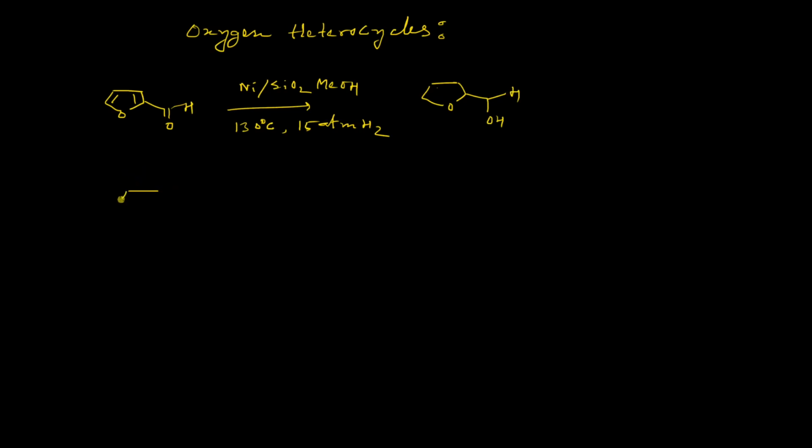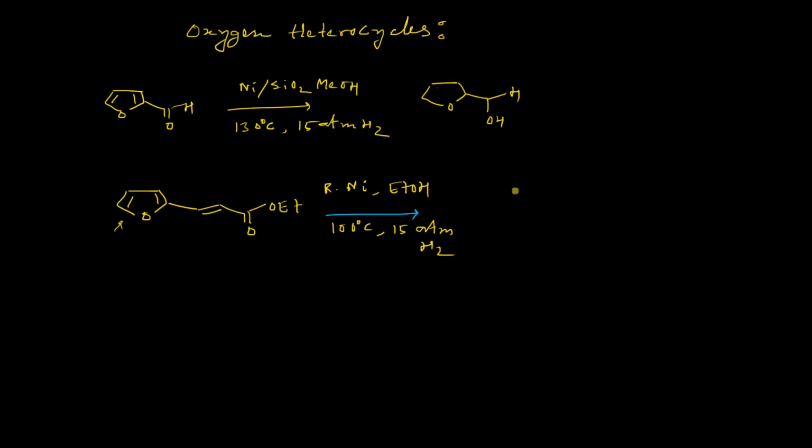In the same way, if you choose this alpha beta unsaturated ester molecule which is attached with a furan ring, and if you want to hydrogenate this particular furan ring in the presence of these two functional groups, then the catalyst will be simply Raney nickel in ethanol. No acidic condition is required. However, temperature should be a little bit high and 50 atmospheric pressure of hydrogen. This will give you the saturated furan ring and these two functional groups will be intact,